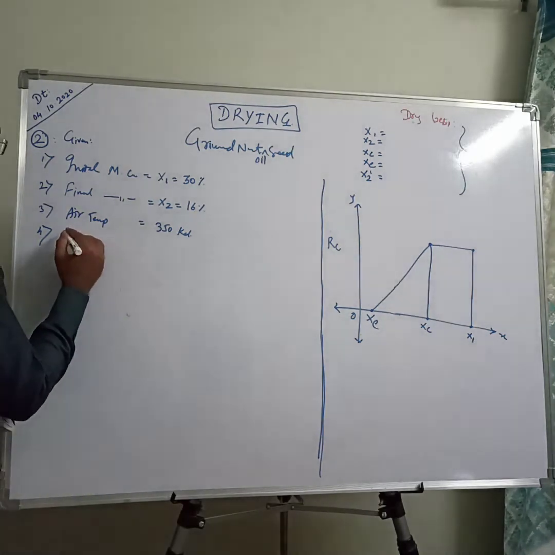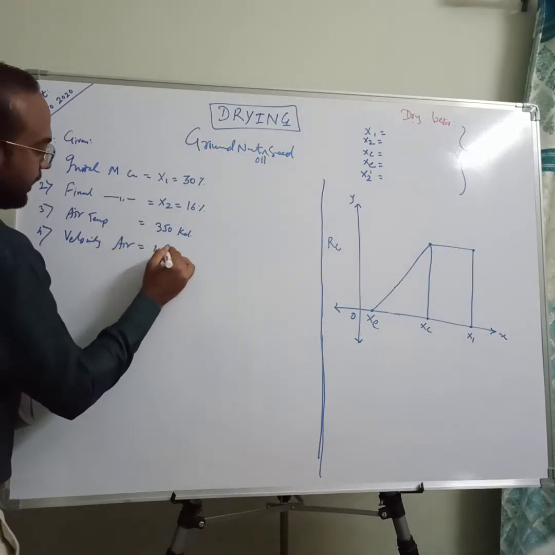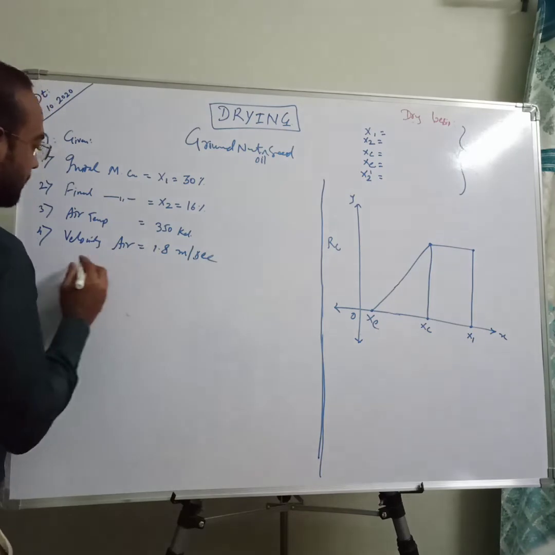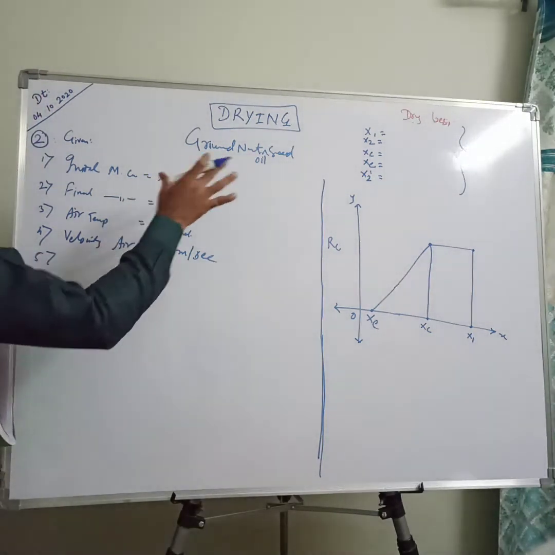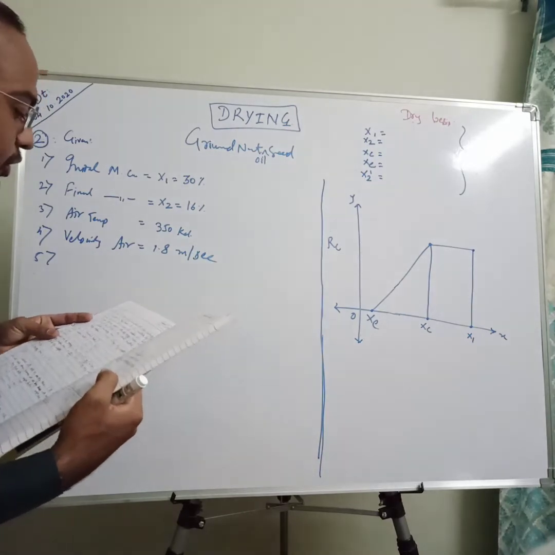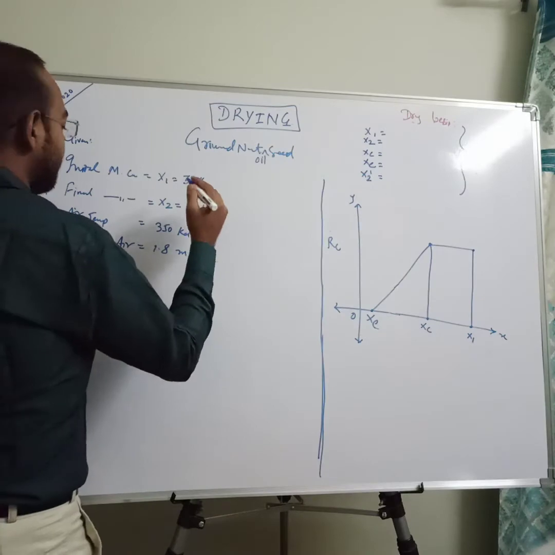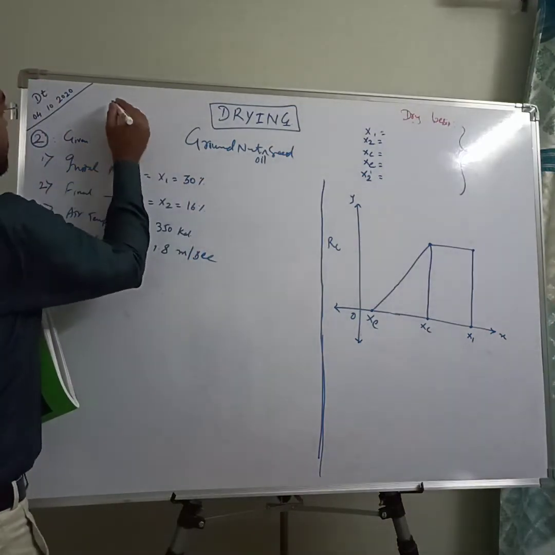Again, the velocity of air is also given. Velocity of air, 1.8 meter per second, is the velocity of air which is used to dry our groundnut oil seeds.